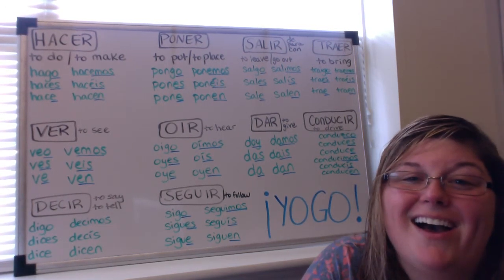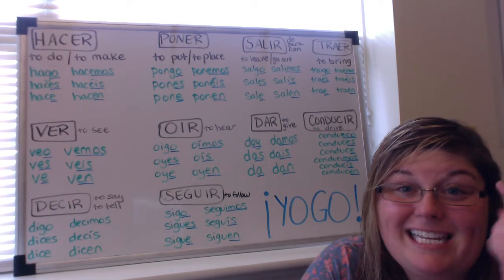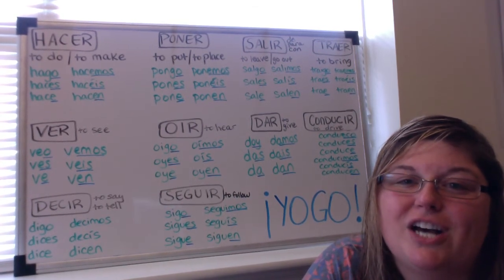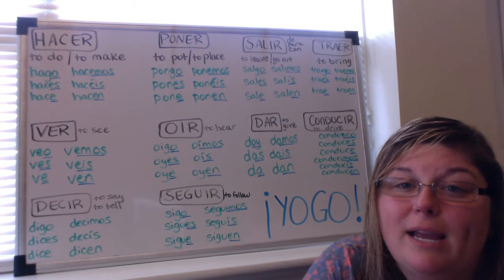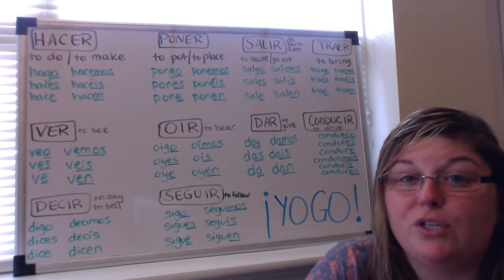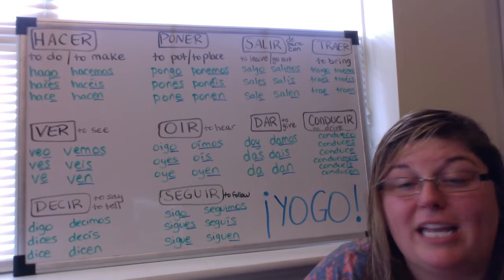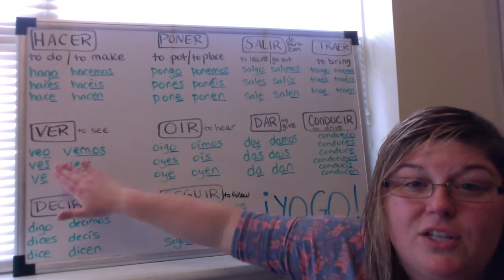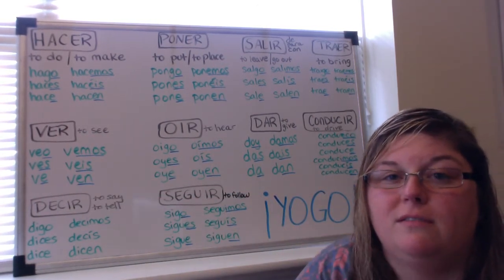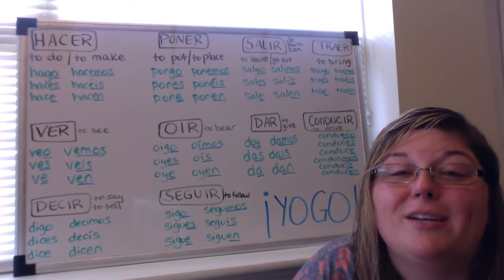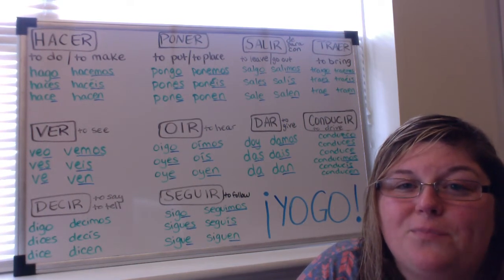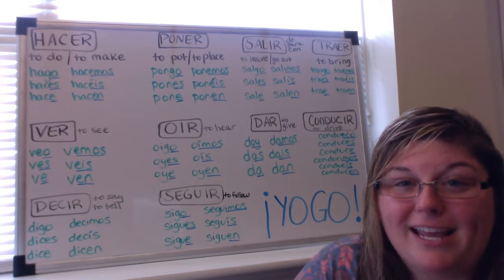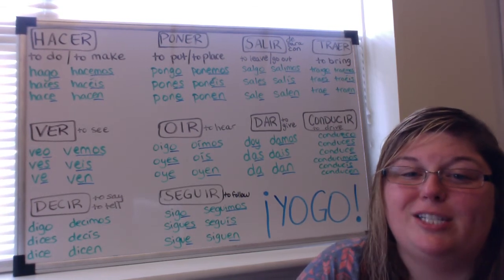Traigo. All right, the verb ver is to see, and the conjugations are veo, ves, ve, vemos, veis, and ven. And the reason that this is irregular is that if you were to follow the normal patterns of conjugation, you would drop the ER. So there would be just vo, vos. So it's irregular because it doesn't exactly follow that normal pattern of conjugation. So veo is the irregular yo form, and ver means to see.